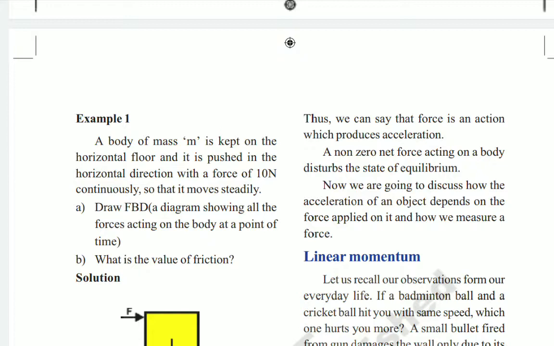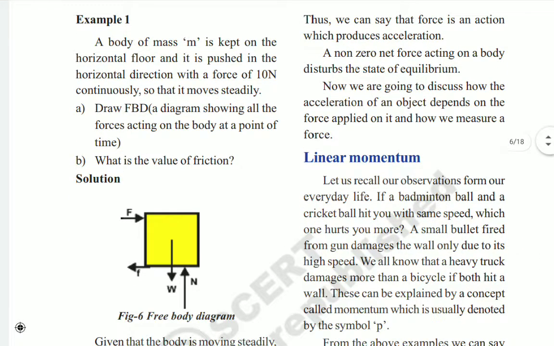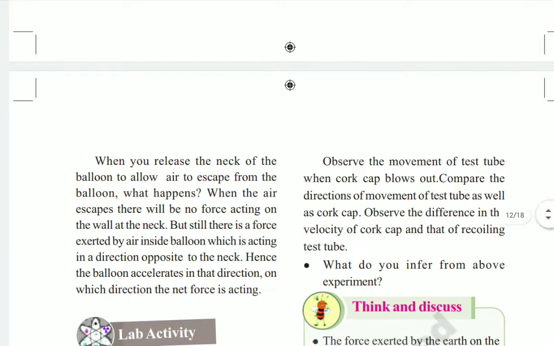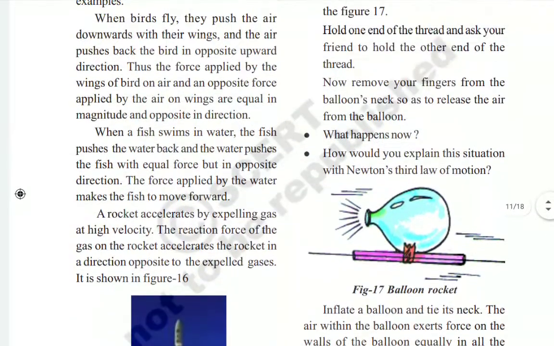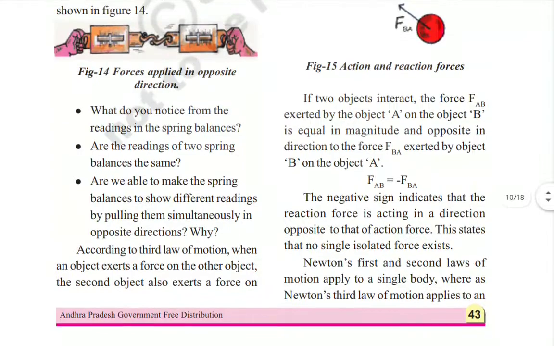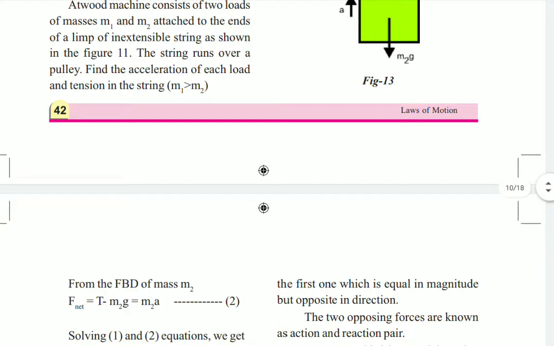Now we are going to discuss Newton's second law, which is nothing but acceleration. What is acceleration and how does it act on the object? Before that, we have to learn about momentum. What is momentum? Momentum is the product of two quantities, children: the mass and the velocity of the object. The product of mass and velocity is called momentum.